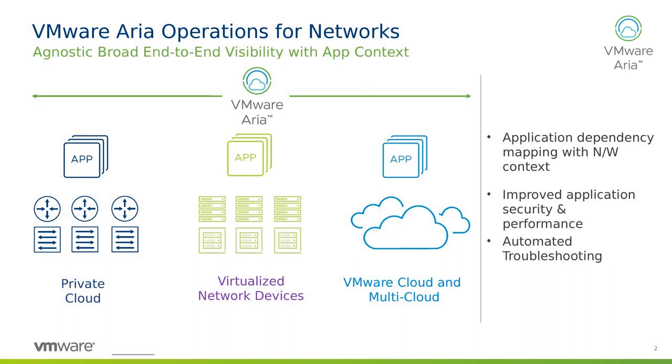From a high-level perspective, before we dive into the application piece, it's a product that allows us to provide agnostic, end-to-end visibility, focusing on the application. Obviously, when we're dealing with networks and security, we're delivering applications to our end users, and we're providing the roads, to simplify it, that provide access to those applications.